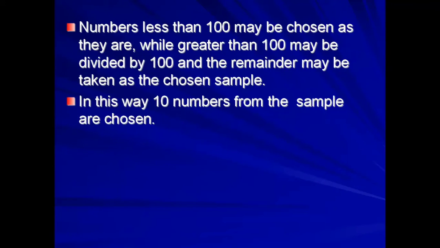A number less than 100 may be chosen as it is, while a number greater than 100 may be divided by 100 and the remainder taken as the chosen sample. In this way, 10 numbers for the sample are chosen.